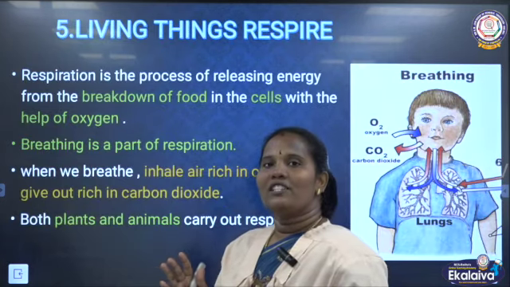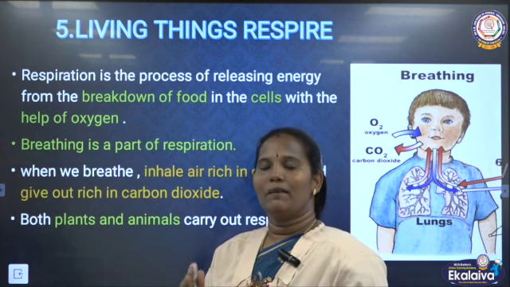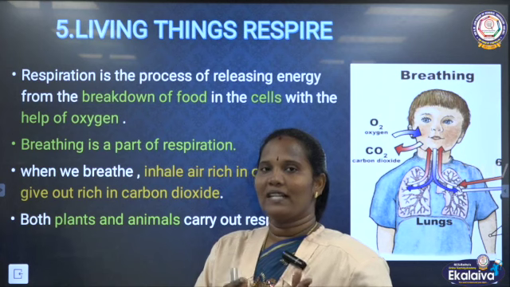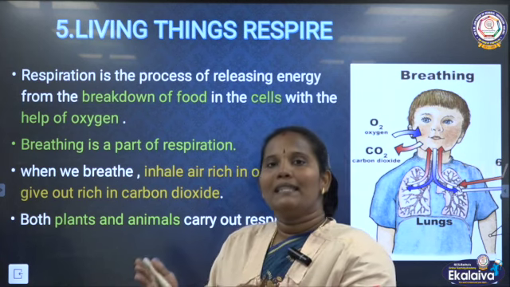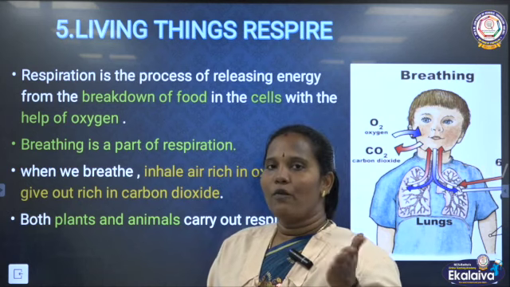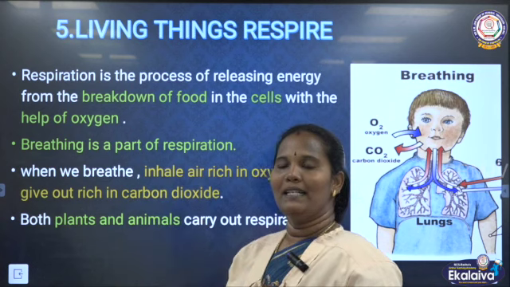Last session we saw the difference between living things and non-living things, because living things have some special characters compared to non-living things. We saw the four characters in the last class. Today we have to see the remaining ones.